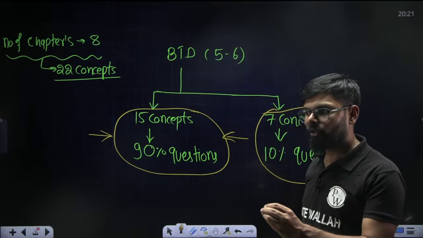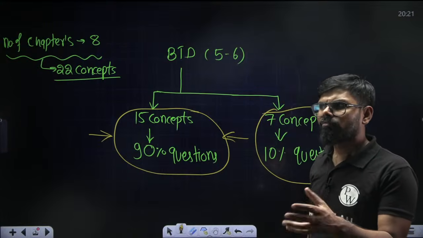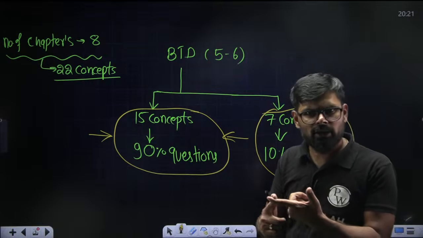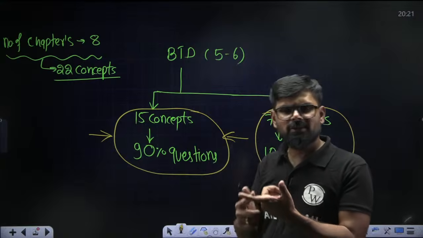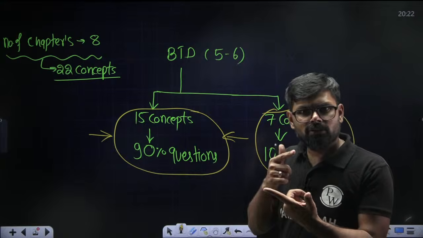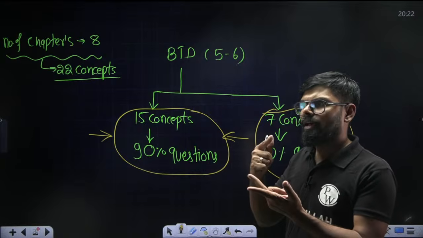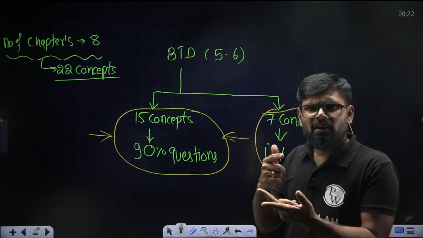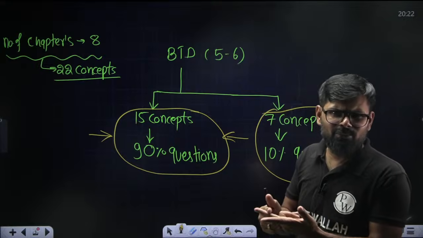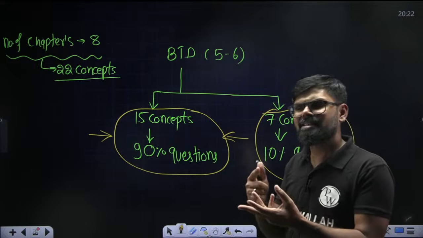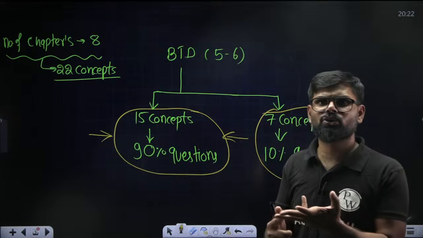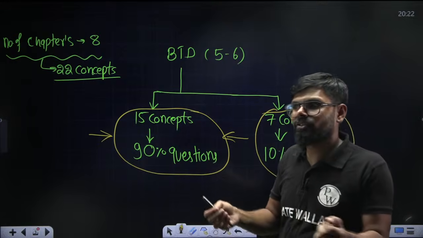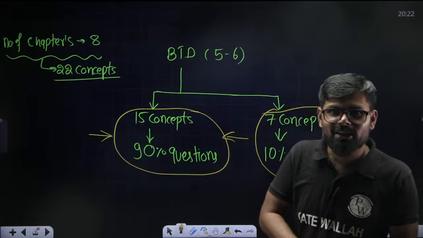Let's say you are doing a lot of things: college work is there, semester is there, sessionals are there, academic records are there, lab work is there, internal is there, external is there, GATE exam is also there. And other than that, girlfriend is also there, parents are also there, relatives are also there.